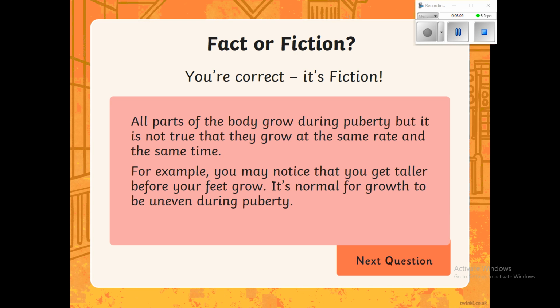However, some things grow at different rates at different times. So for example, you might get taller before your feet even grow. So you might have small feet, but be really, really tall. Or the other way around. It's completely normal to have this uneven growth. But it will all happen over the space of a few years.